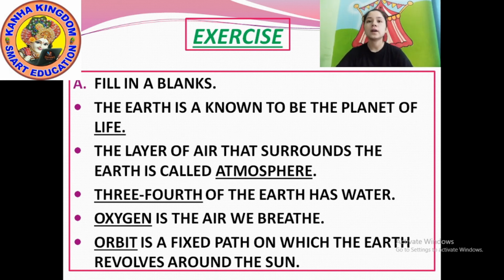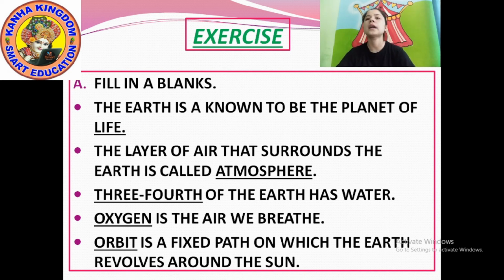Understood? Okay, listen once. Fill in the blanks. Number 1, the earth is known to be the planet of life. Question number 2, the layer of air that surrounds the earth is called atmosphere. Question number 3, 3/4 of the earth has water.